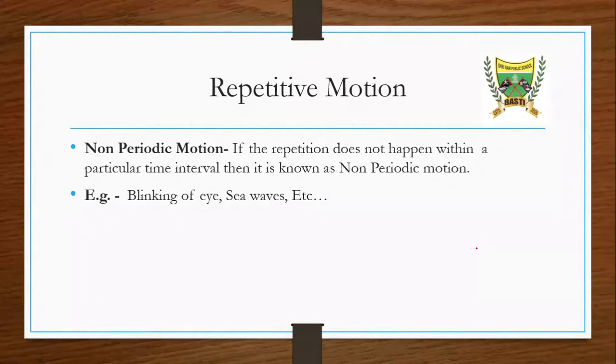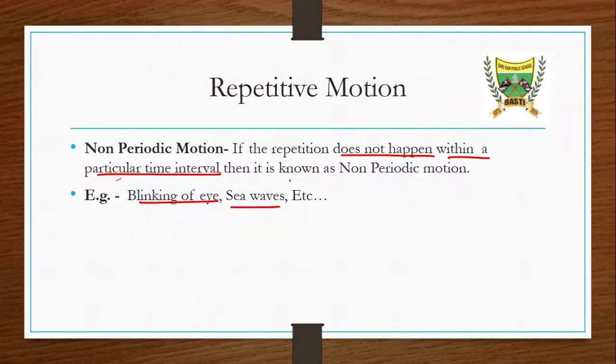Already we have told about non-periodic motion. If the repetition does not happen within a particular time interval, if repetition is happening but it is not happening in a particular time interval, then the motion is known as non-periodic motion. Like blinking of eye, we have already seen this example, that we blink our eyes but not in a particular time interval, not in a particular fashion.